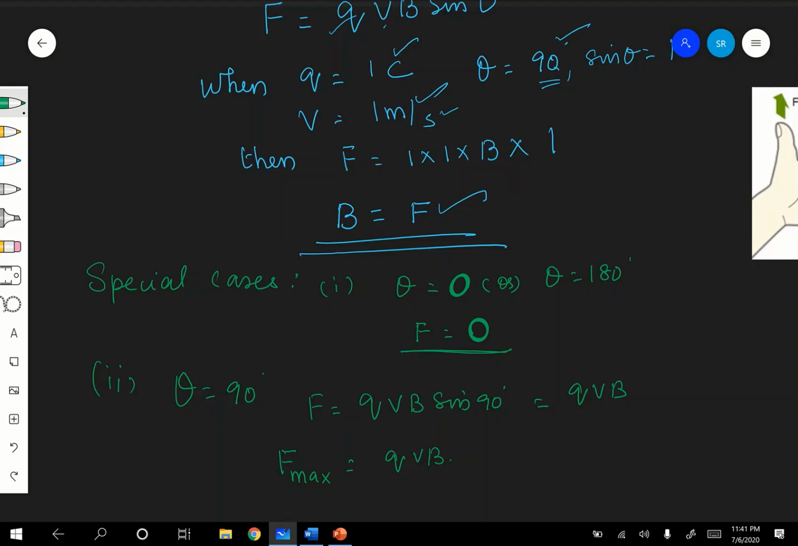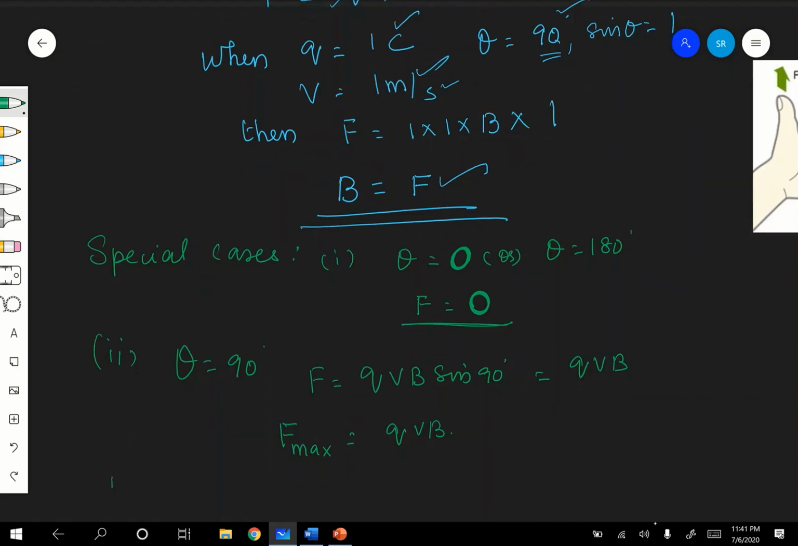The third one is, what will happen when theta is equal to 270? Sin 270 is equal to minus 1. Therefore, F is equal to minus QVB when theta is equal to 270.